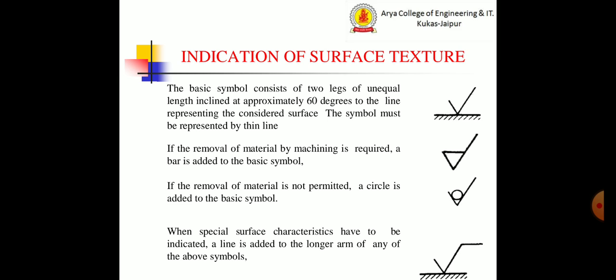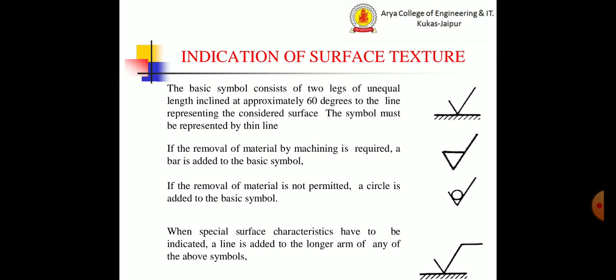There are some indications of the surface texture. The basic symbol consists of two legs of unequal length inclined at approximately 60 degrees to the line representing the considered surface. The surface must be represented by a thin line as shown in figure right side.